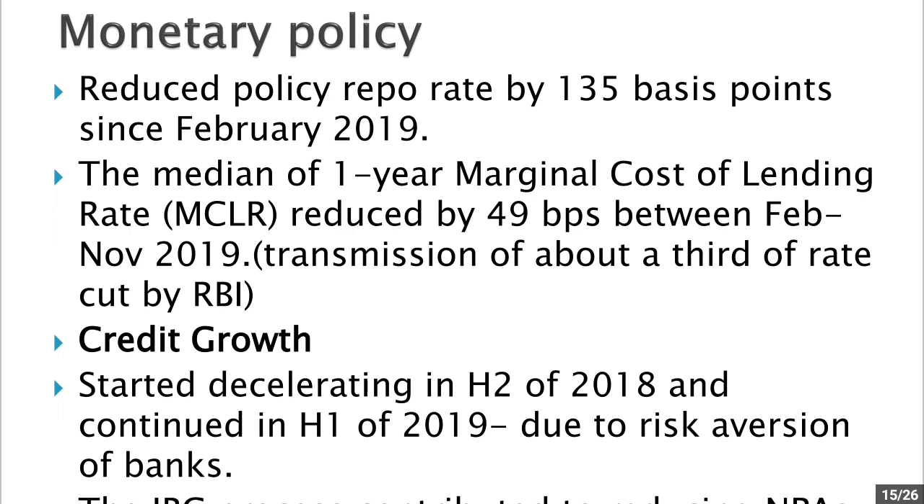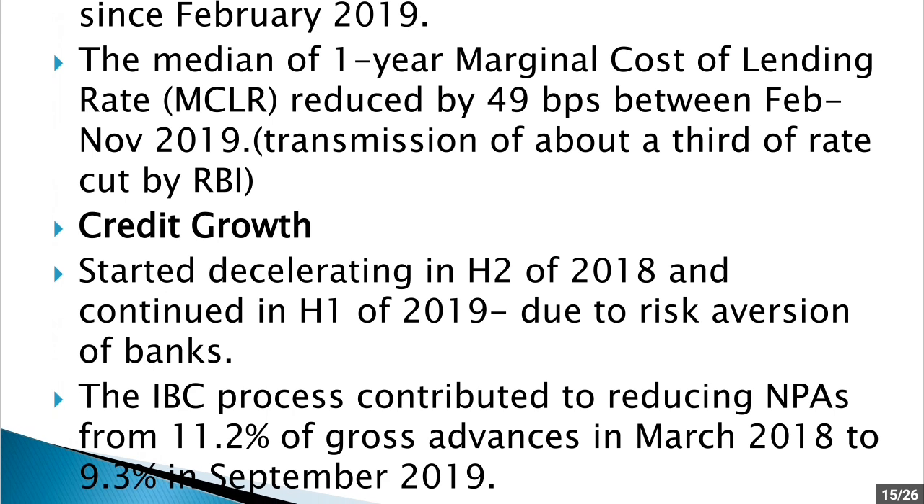So, although RBI reduced it by 135 basis points, the banks had reduced the MCLR, the marginal cost of lending, only by 49 basis points between February to November 2019. So, the transmission of this reduction has been only about one third of the rate cut by RBI. Now, the credit growth.